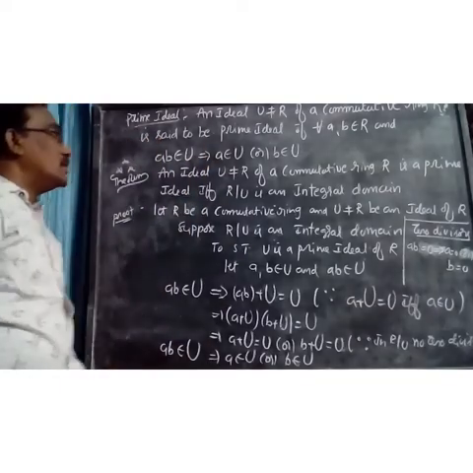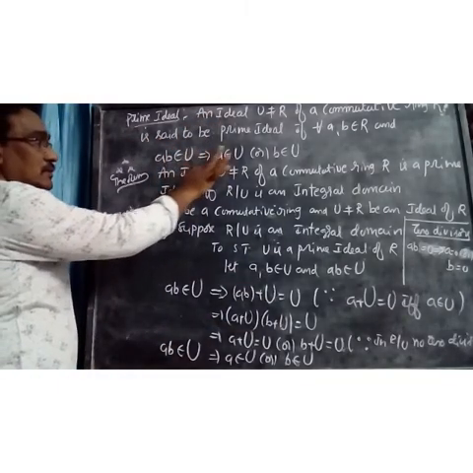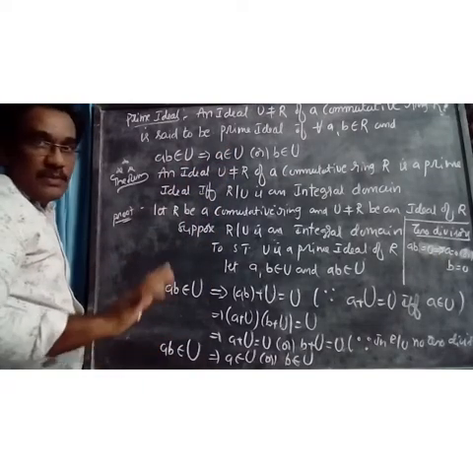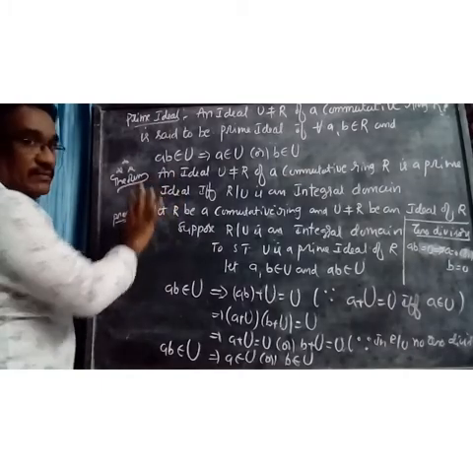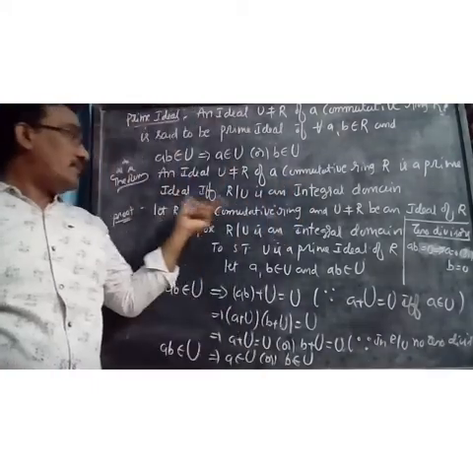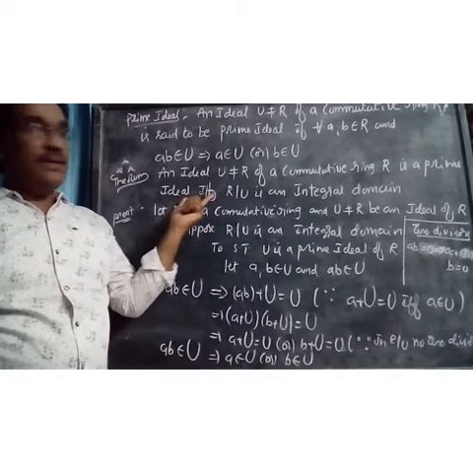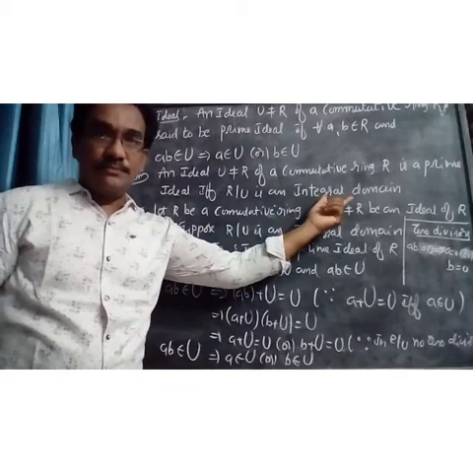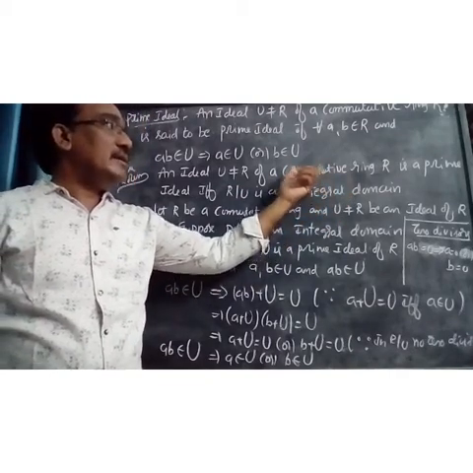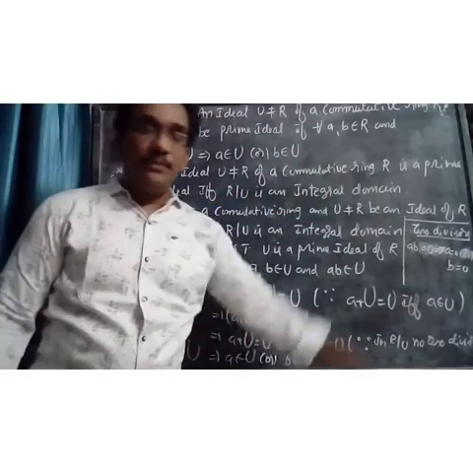If you want to show that U is a prime ideal, we take ab belongs to U and show that a belongs to U or b belongs to U. Okay. So, a very important theorem: the necessary and sufficient condition for U to be a prime ideal is that R by U is an integral domain. Very important theorem.